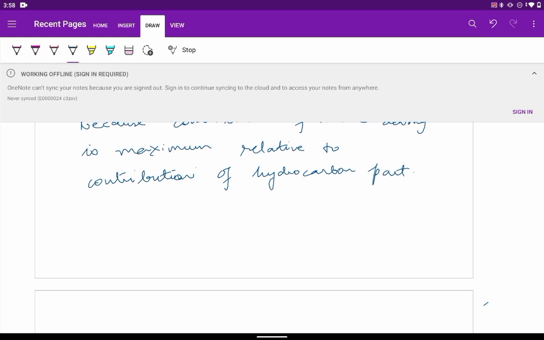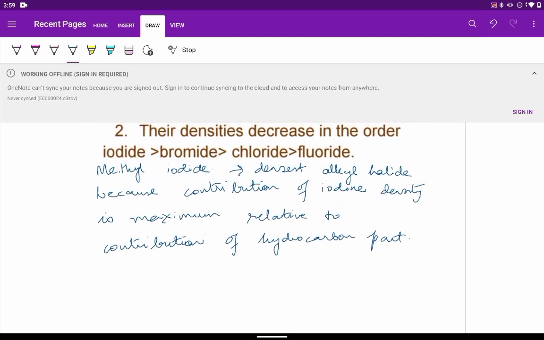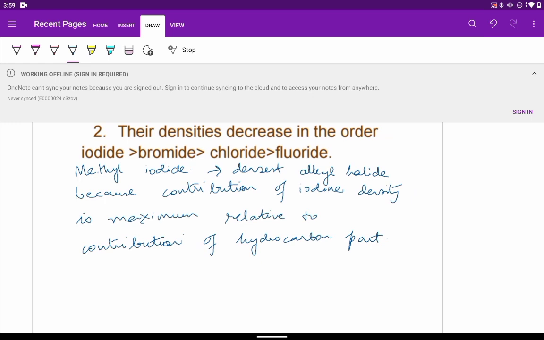As we have seen, alkyl bromides and iodides are generally heavier than water. Chlorides and fluorides are lighter. And methyl iodide is the densest alkyl halide because contribution of iodine density is maximum relative to the contribution of hydrocarbon part.